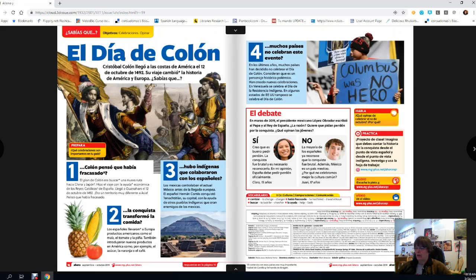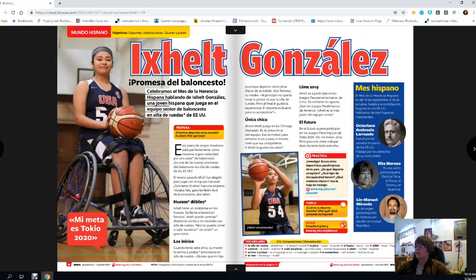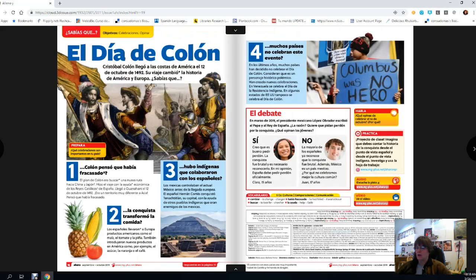So maybe you've already read it with the actual physical magazine, but now you have the e-version of it. So the steps are, you have to go to the website, make an account with the username, and then I'm going to give you the code, and then come in under the Revistas tab, and you'll see this magazine. So hopefully there won't be technology issues with this, and you'll be able to get into our online version of our magazines. Okay.